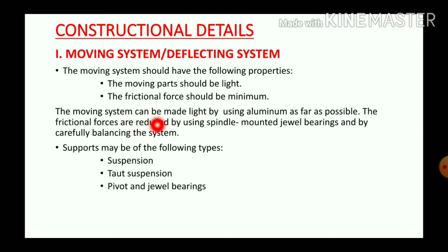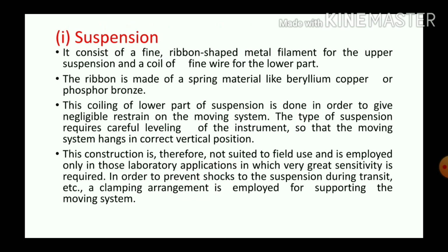The moving system can be made light by using aluminium as far as possible. The frictional forces are reduced by using spindle mounted jewel bearings and by carefully balancing the system. The different supports used for a moving system are suspension type, toed suspension, and pivot and jewel bearings. The first one is suspension type support.